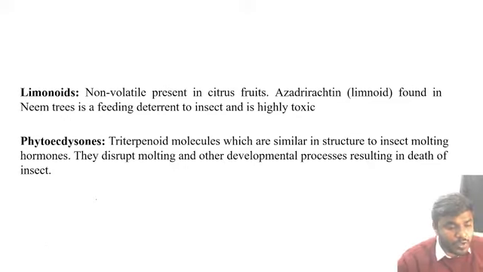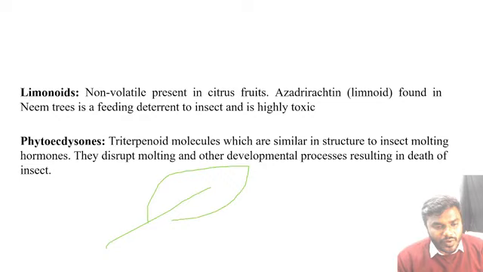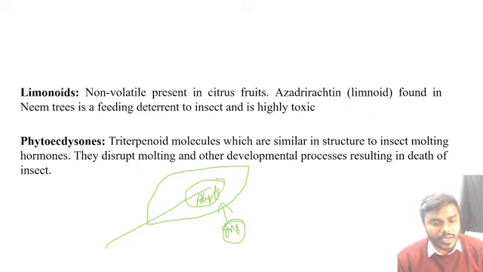Now all the students listen to me carefully. Every one of you pay utmost attention towards this. Focus. Suppose this is the leaf, okay? And this is the insect. What does the insect do? The insect attacks the leaf. Once the insect attacks the leaf, the leaf gets damaged. When the leaf gets damaged, what is the leaf going to release? The leaf is going to release the phytoecdysteroids. Now where will these phytoecdysteroids enter? The phytoecdysteroids enter into the insect body.